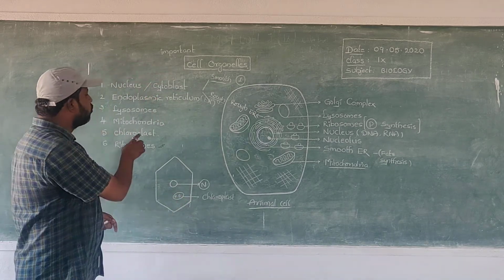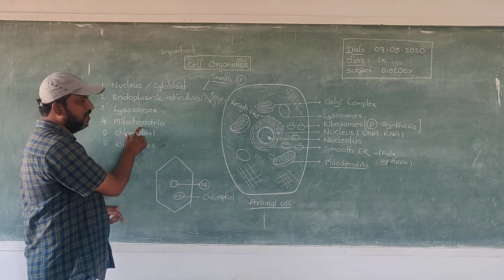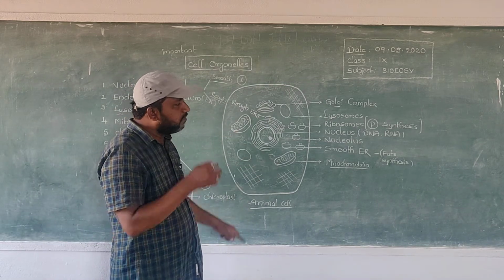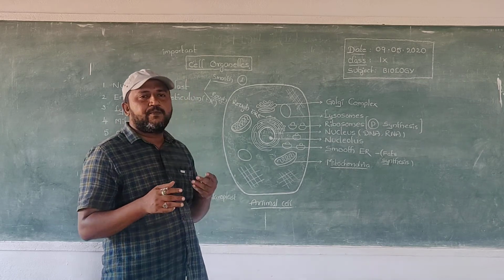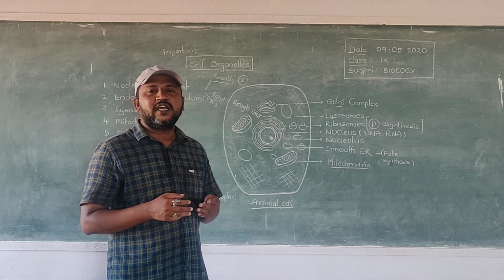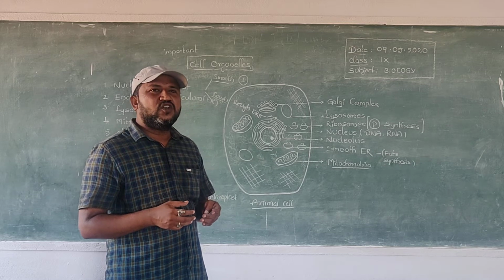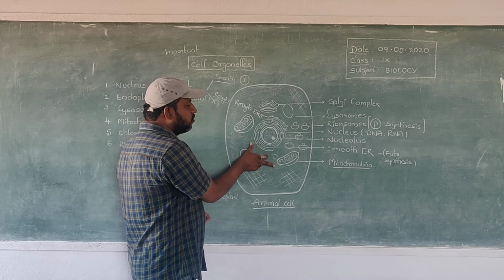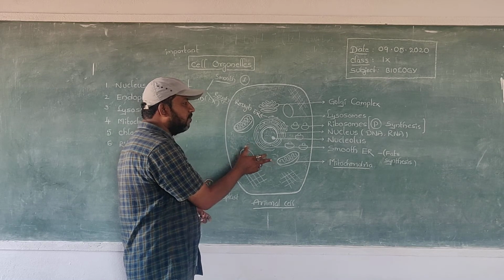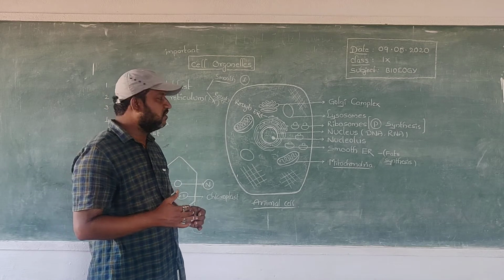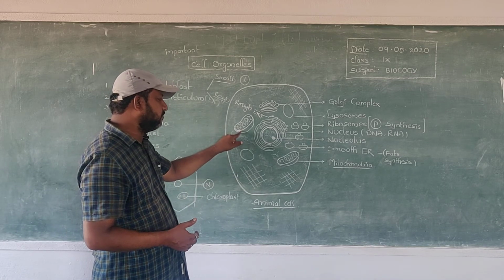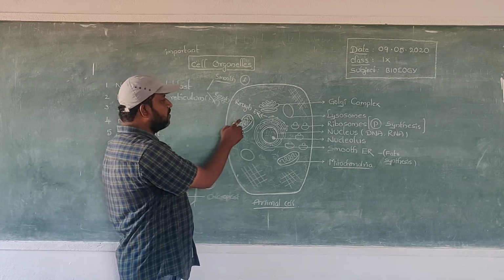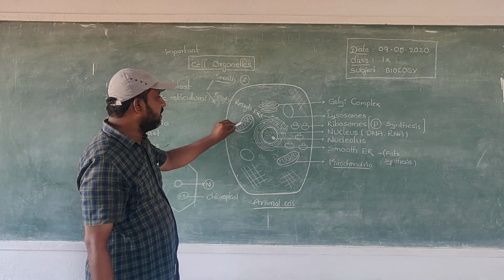And then mitochondria, another organelle. These are mitochondria. Mitochondria is plural, mitochondrion is singular. Mitochondria are present in both plant cells and animal cells. Each mitochondrion contains two membranes. One is the outer membrane, another one is the inner membrane.